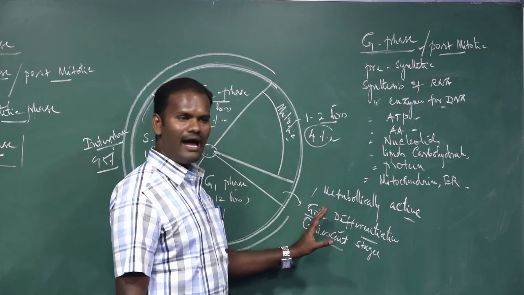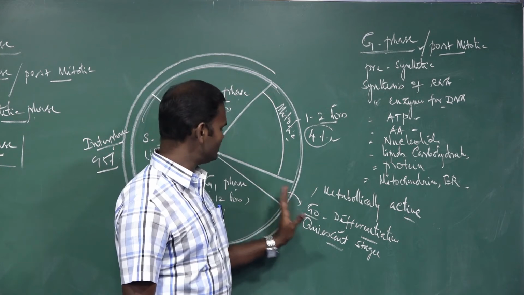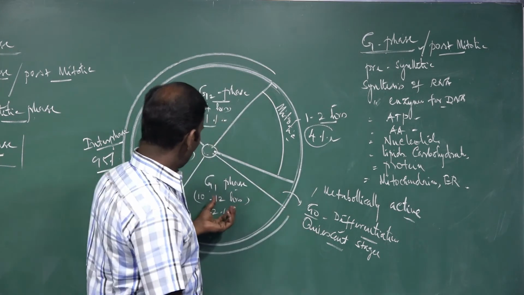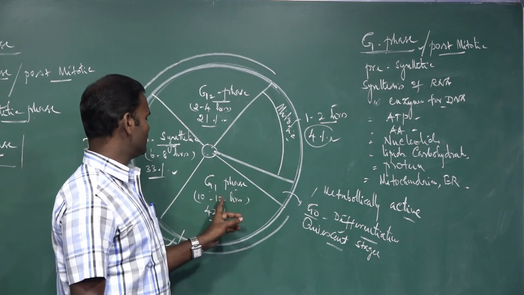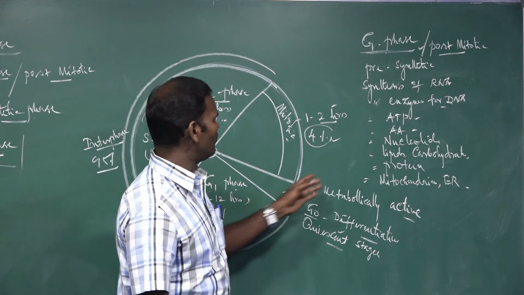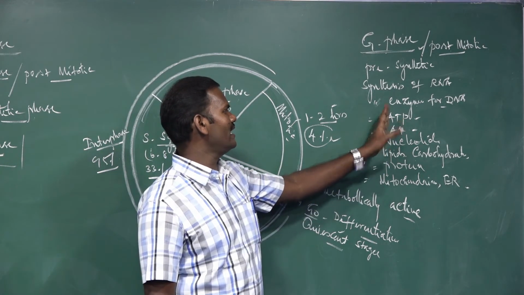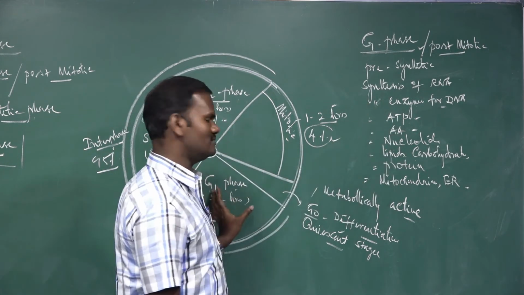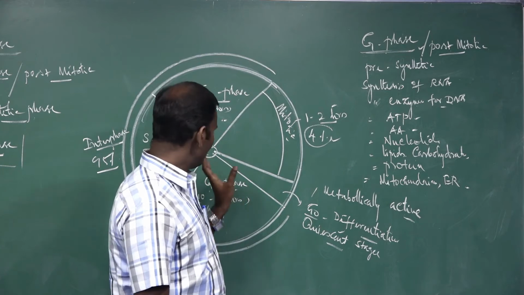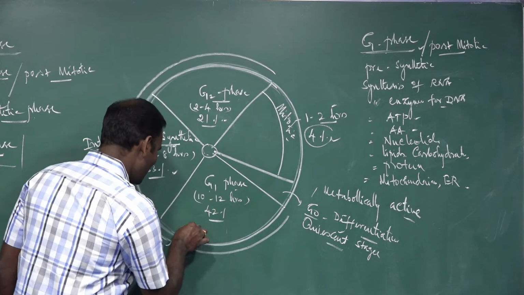Why does G0 operate? Why do the cells exit? Because in the G1 phase, if there is failure to synthesize nucleotides, amino acids, ATP, or enzymes for DNA synthesis, the checkpoint will operate immediately.